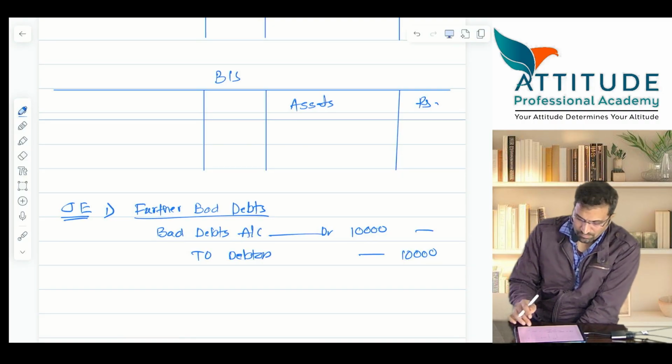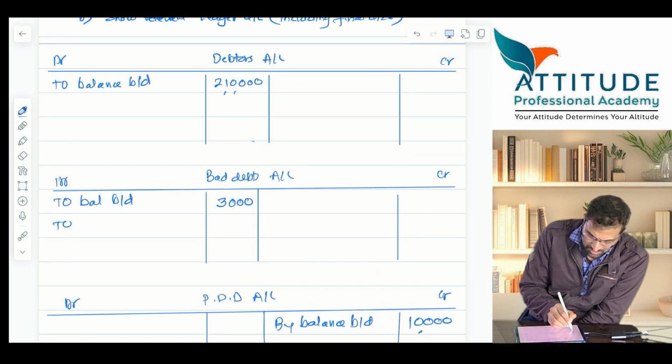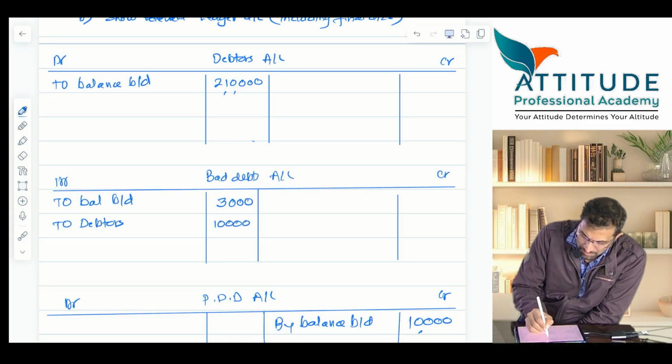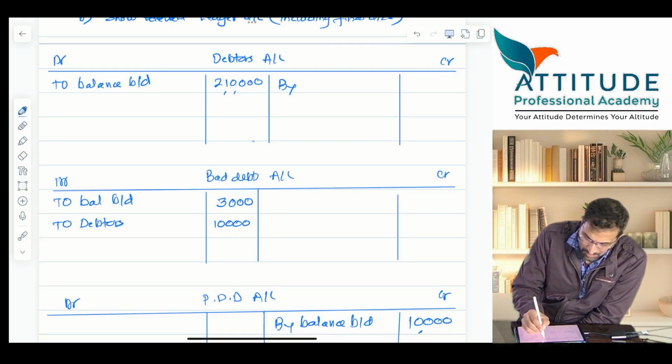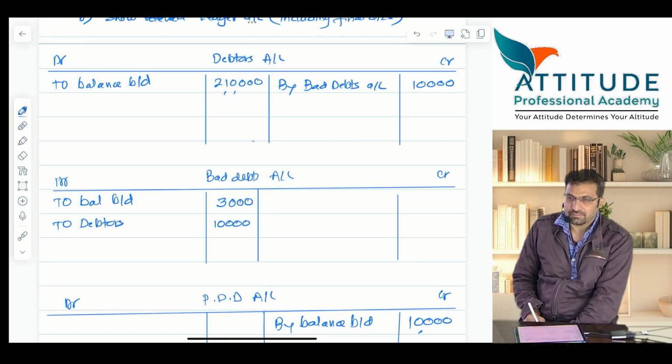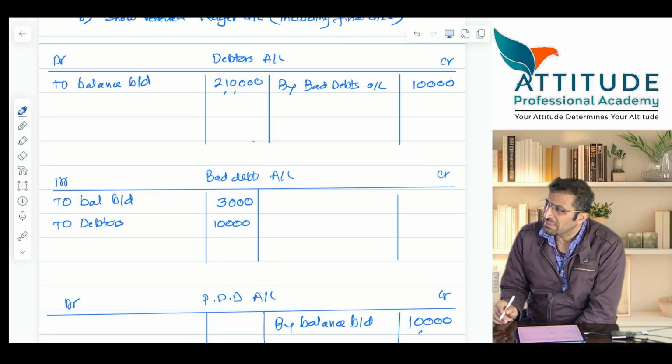Clear? I will post that in the bad debts account as well as the debtors account. Bad debts account debit to debtors 10,000, and here by bad debts account, how much is it? 10,000. How much provision should I maintain? 10%. 10% of closing balance. First of all, you have to find out the closing balance of debtors.